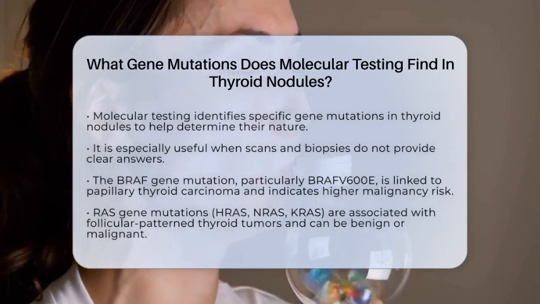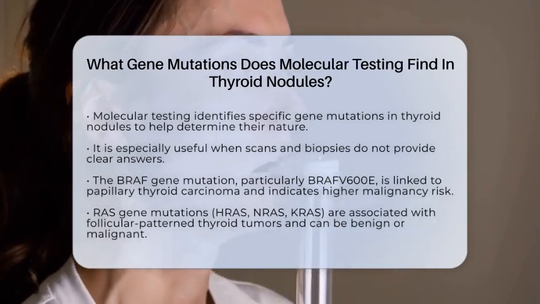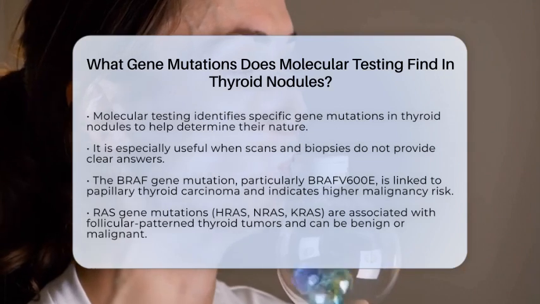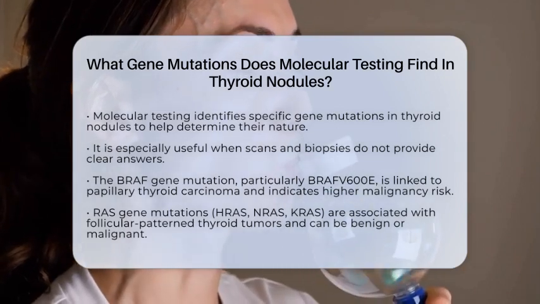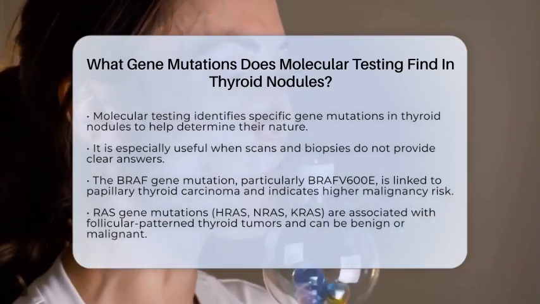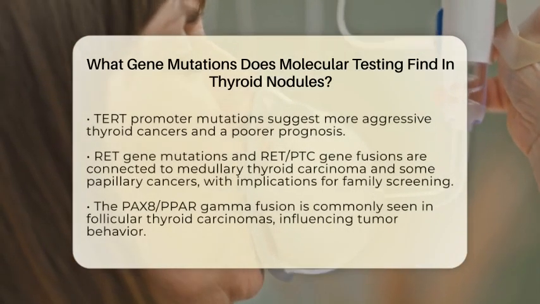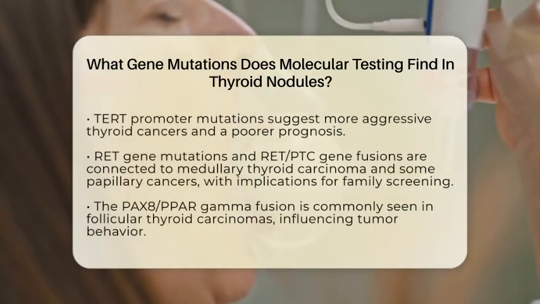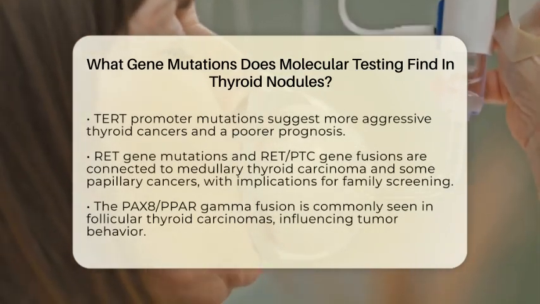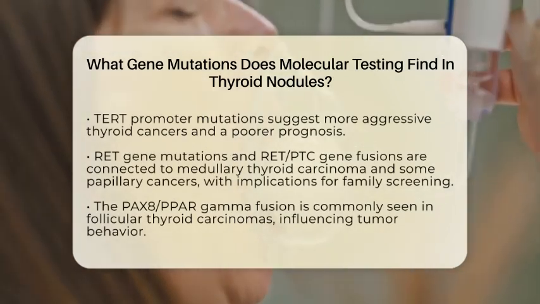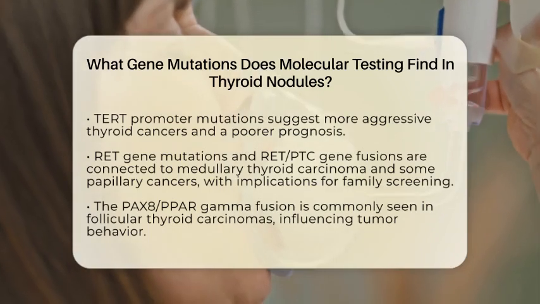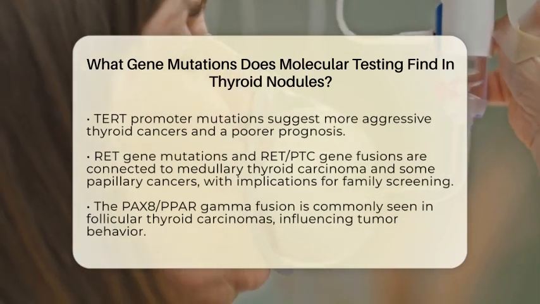Another group of mutations involves the RAS genes, including HRAS, NRAS, and KRAS. These are often found in thyroid tumors that have a follicular pattern. RAS mutations activate pathways that encourage cells to grow and divide, which can lead to benign or malignant nodules. Their presence can help distinguish different types of thyroid lesions and guide management.